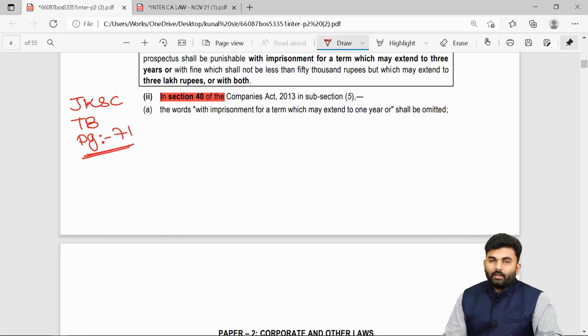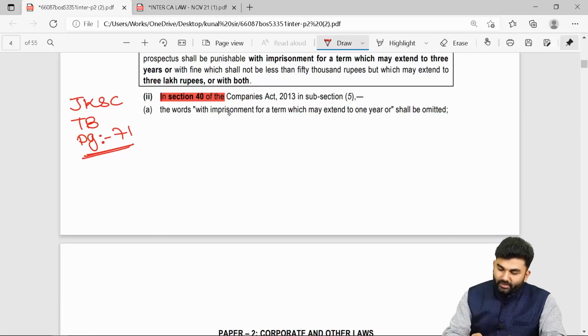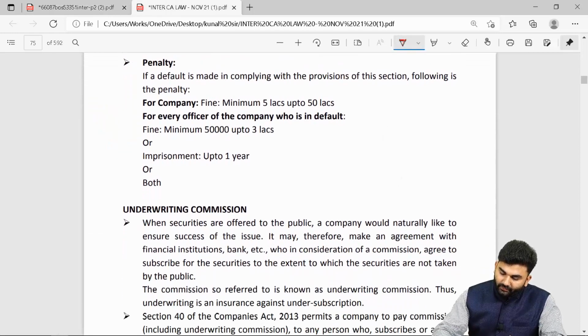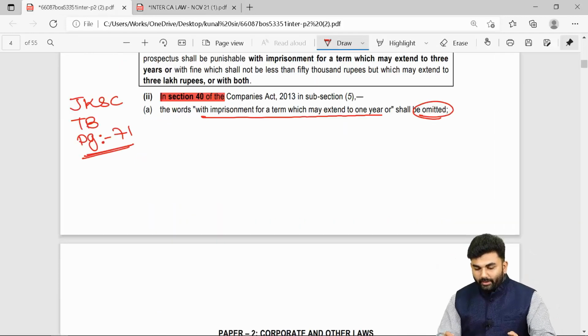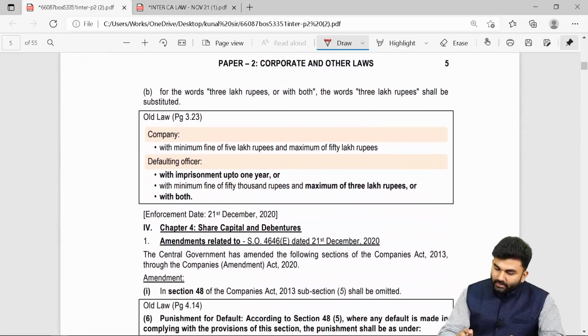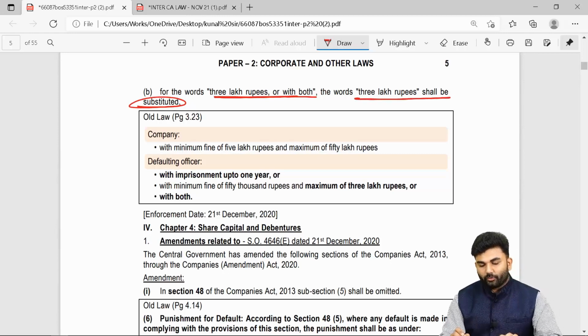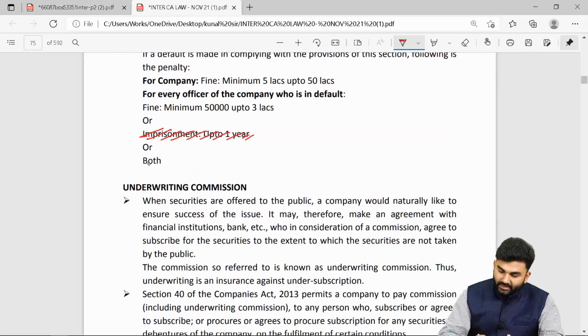Okay. Over here, the words "with imprisonment for a term which may extend up to 1 year" shall be omitted. So we had written down the words imprisonment up to 1 year; this will be removed, it has been omitted. And the words "3 lakh rupees or with both" should be substituted with the words "3 lakh rupees".